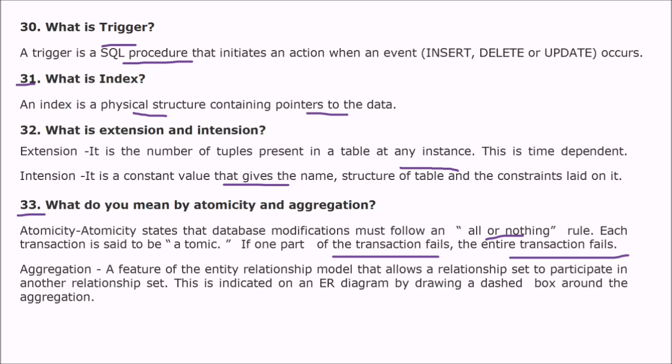What is aggregation then? Aggregation is a feature of the entity relationship model. It is a property of the ER model that allows a relationship set to participate in another relationship set. This is indicated in an ER diagram by drawing a dashed box around the aggregation. Let me tell you again, it allows a relationship set to participate in another relationship set. What is it? A relationship inside another relationship. This is aggregation. You'll see it by a dashed box around the aggregation.